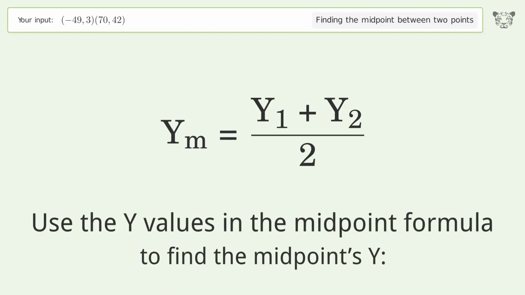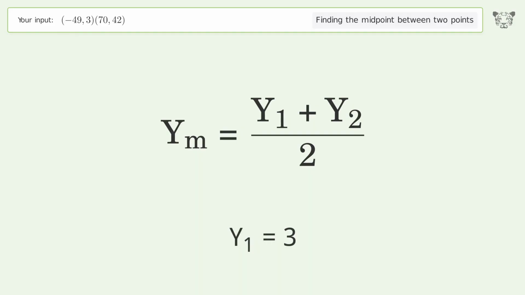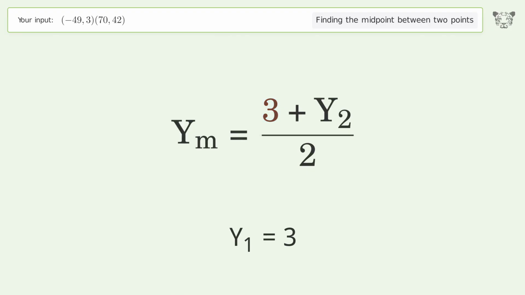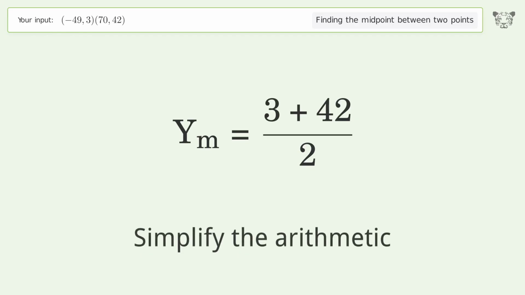Use the y values in the midpoint formula to find the midpoint's y. y1 equals 3. y2 equals 42. Simplify the arithmetic.